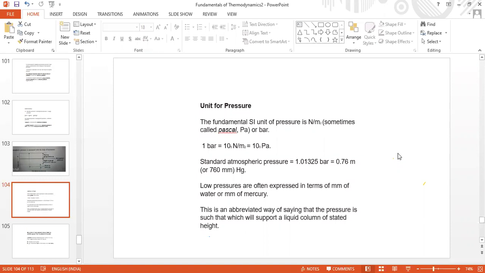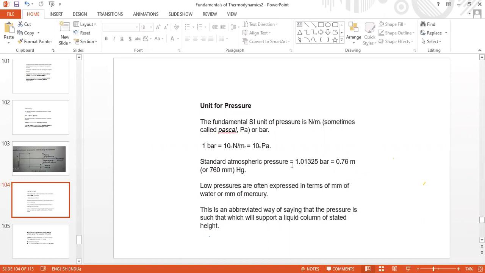Sir, 10.336. Very good. So that much height of water column will represent atmospheric pressure, 10.33 meter.